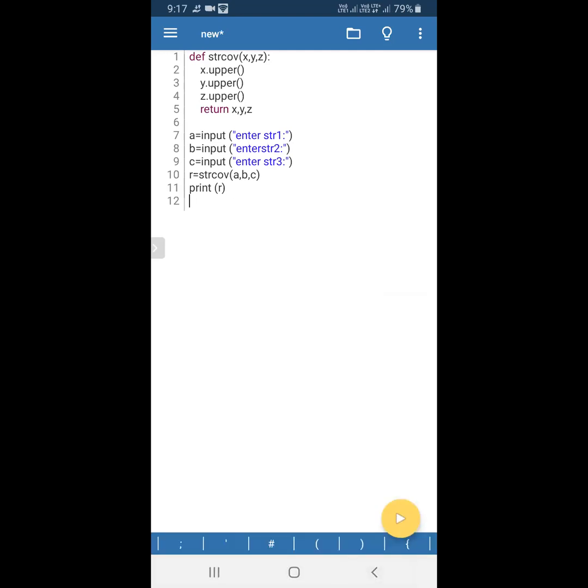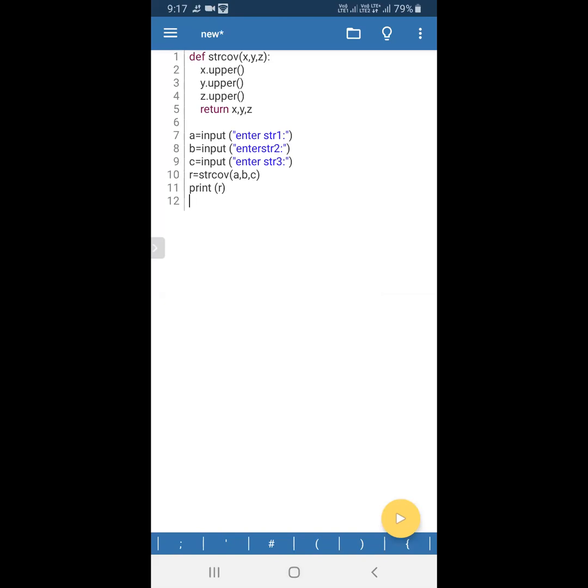The function returns certain things, and only that returned value will R receive. So what is the function returning? x, y, z, three values. That's why today's topic is how a function returns multiple values, and how the call statement in the main program receives the multiple values from the function. That is our topic today.